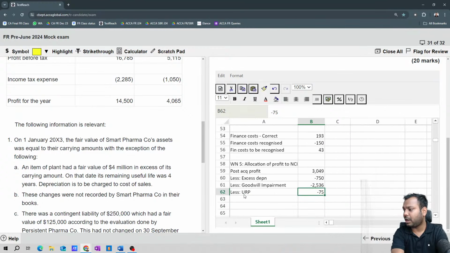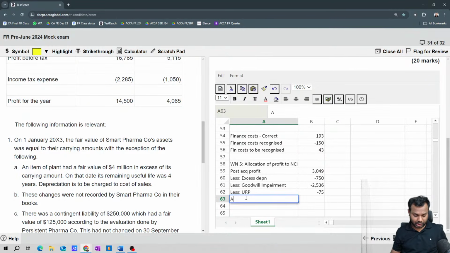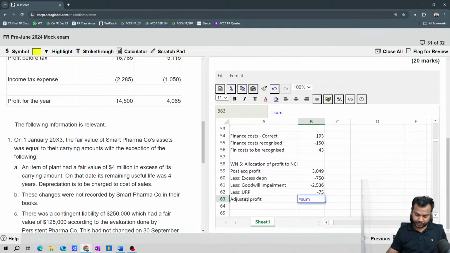So now what is the adjusted profit? Equals to sum. This much, negative 312.